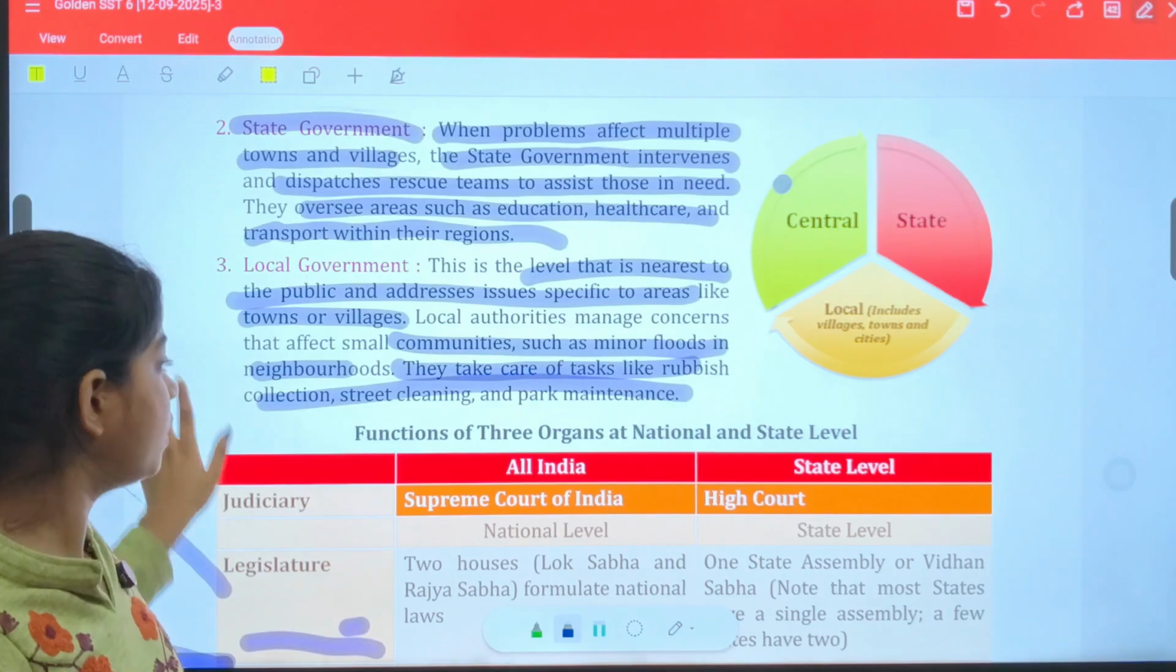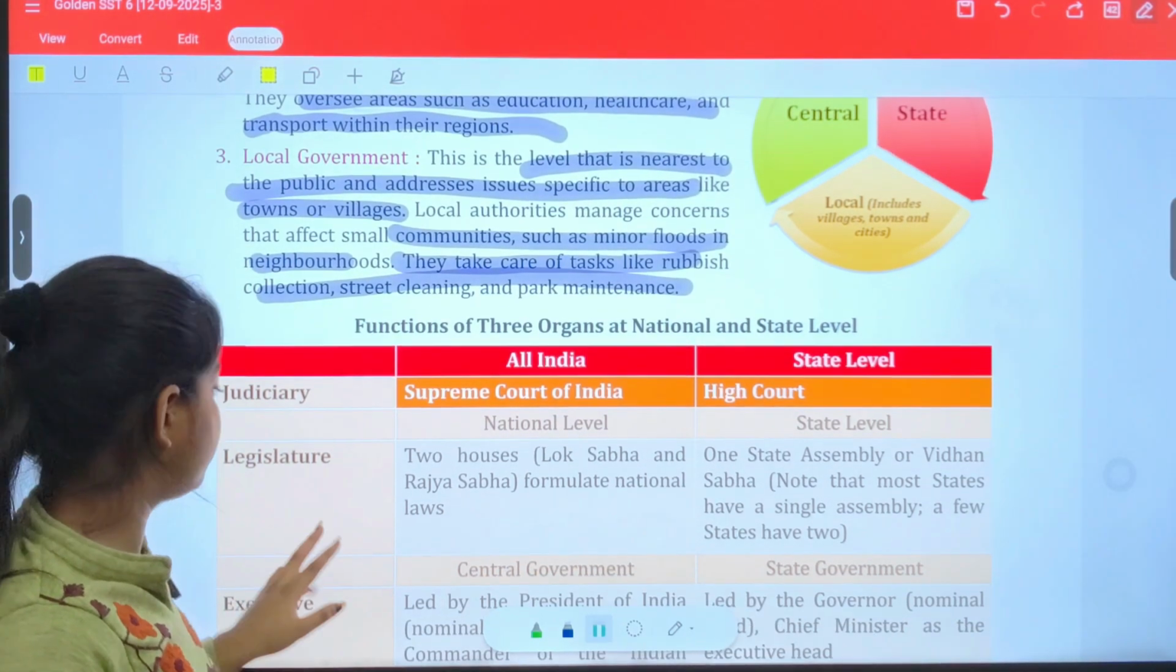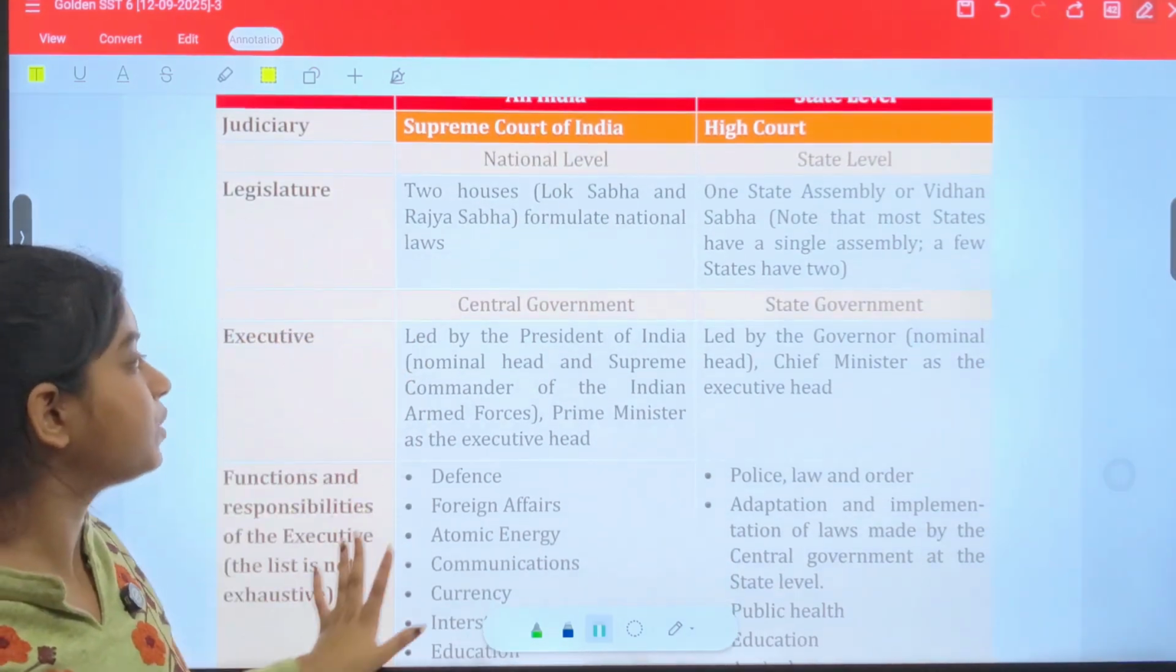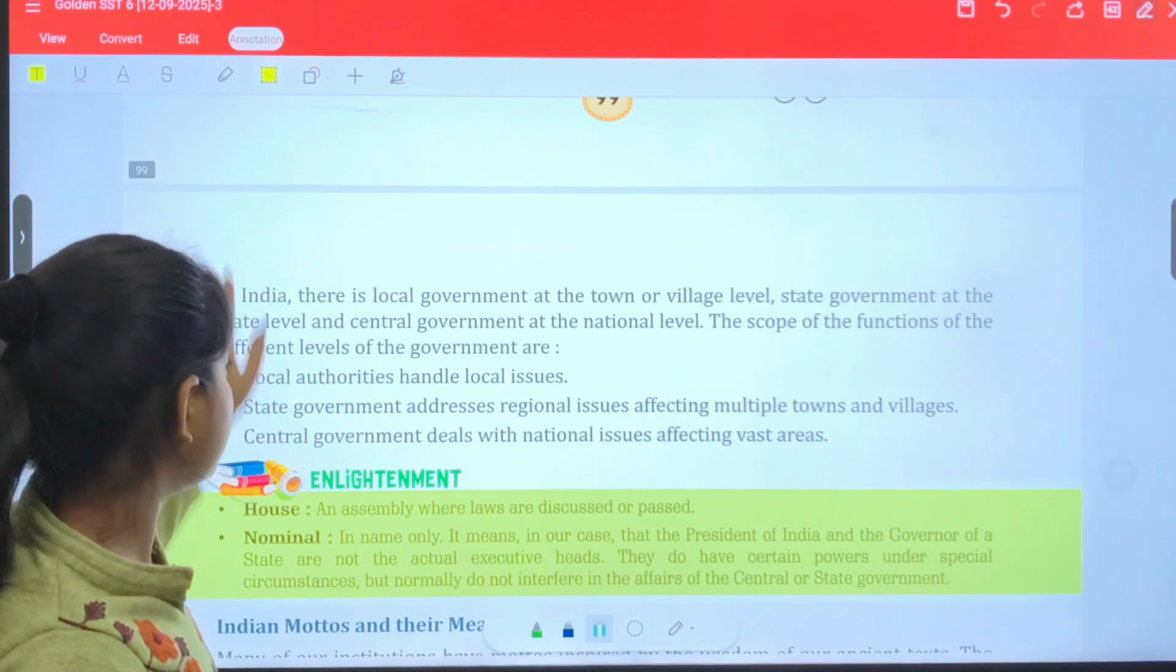Clear? Now this is a very beautiful chart to understand in one view the main differences between all of them. You can read this. This is a very beautiful chart for one-view revision. Okay, next we have